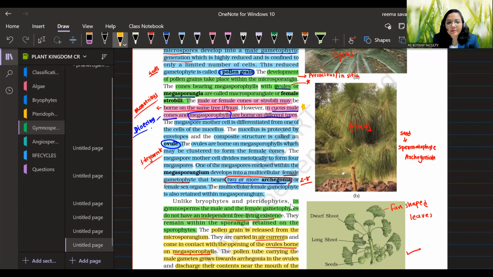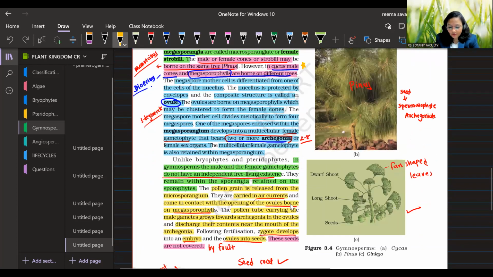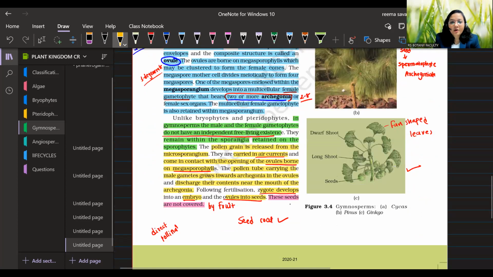They have scattered megasporophylls. And here the structure of the ovule is given. The ovule is a megasporangium, and the ovules will be present on the megasporophyll, and megasporophylls form the female cones. And in the megasporangium, there will be formation of archegonium.